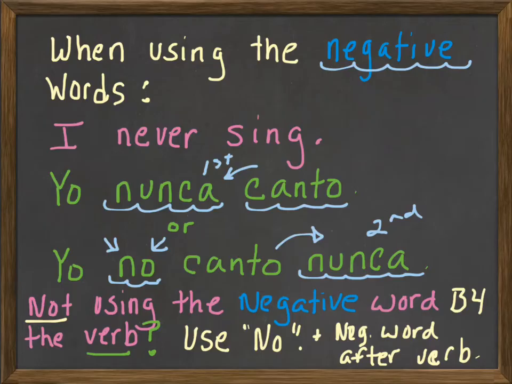All right, down here I just remind you, I say if you're not using the negative word before the verb, use no and then put the negative word after the verb. It's supposed to be a V here. Okay.